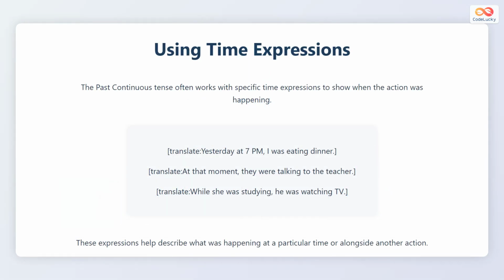The past continuous tense often uses time expressions to show when the action was happening. For example, yesterday at 7 p.m., I was eating dinner. At that moment, they were talking to the teacher. While she was studying, he was watching television. These time phrases make it clear what was happening and when.